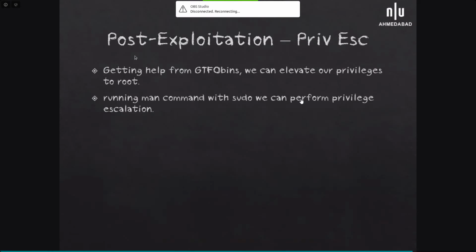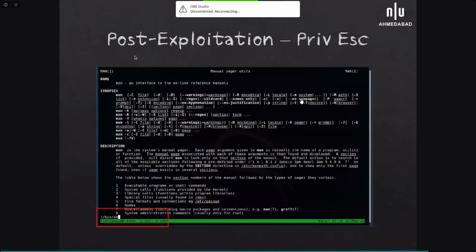Now the post exploitation, the privilege escalation part. For privilege escalation, we will get help from GTFOBins. It's a very cool site with shell escapes and privilege escalation commands for all the binaries we have in Linux. When you open the man command using sudo, you can directly escalate your privileges using this command: !/bin/sh.